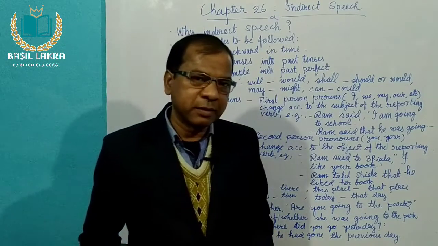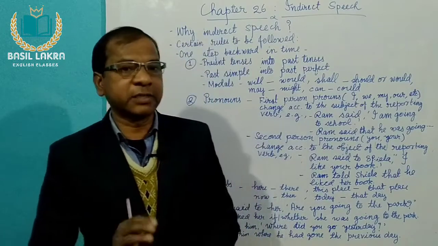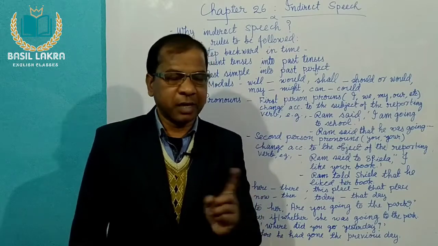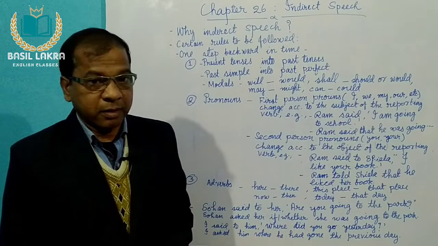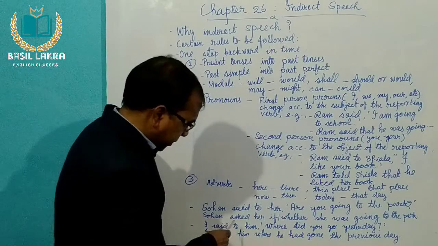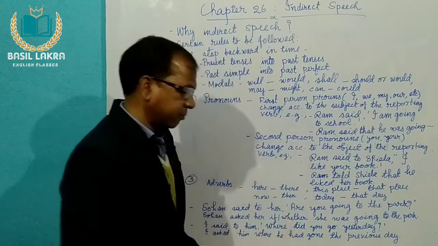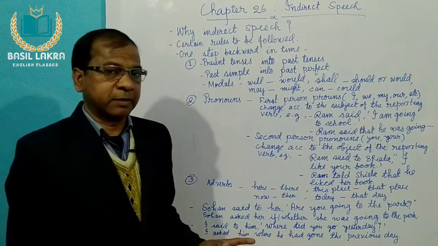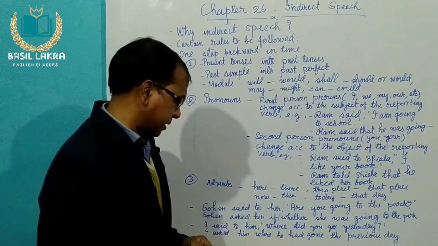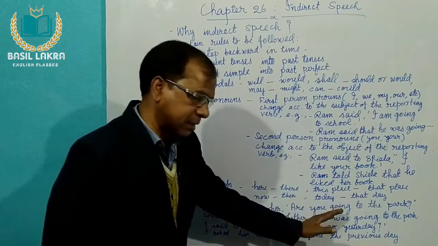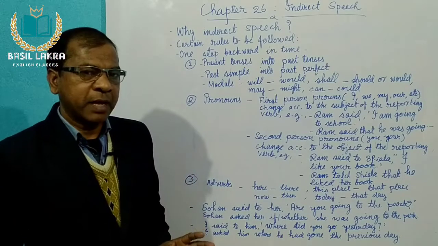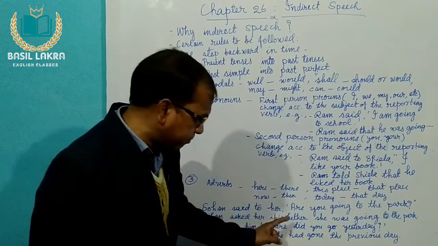Now let's try to say something about how to change a question. There are two types of questions. A question starting with a helping verb and a question starting with a question word. Now when a question starts with a helping verb, we do not use that. When we combine the two parts of the sentence, that is the reporting verb and the reported speech, we use the conjunction if or whether. And after if or whether, we write a simple statement.